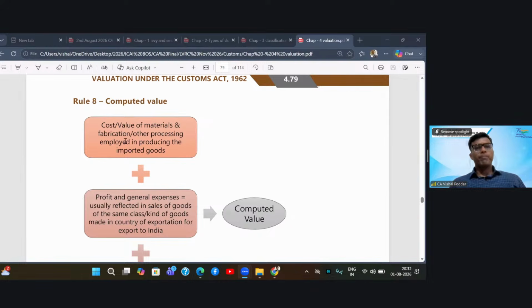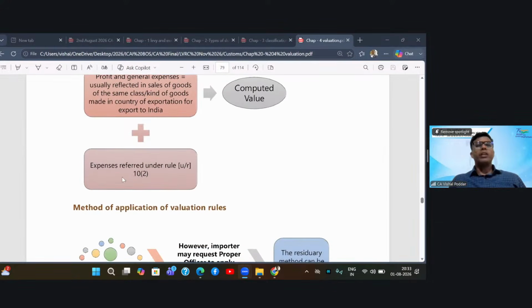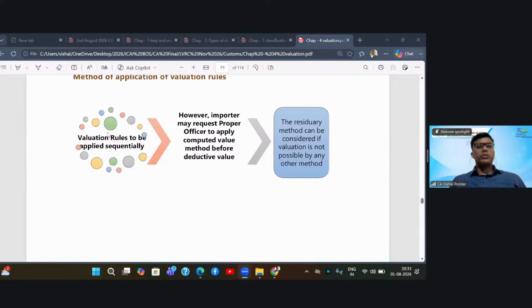So in short, you are doing costing: find out the manufacturing cost, then add the profit and margin for covering general expenses. For this, you will have to take the industry rate: how much the industry manufacturing the same kind of goods in that same country is adding towards profit and common expenses. This will give you the final price of the product. To that, add all the expenses which we are going to study in rule 10. This total will be the computed value. So this is how you will find out the value.